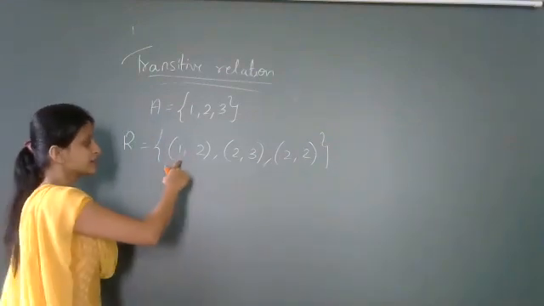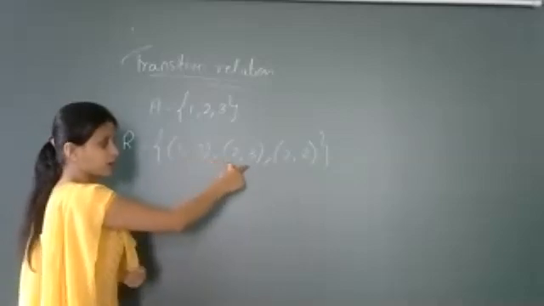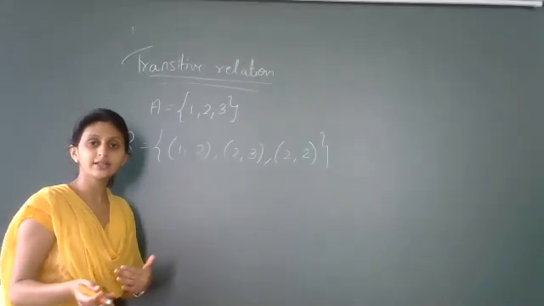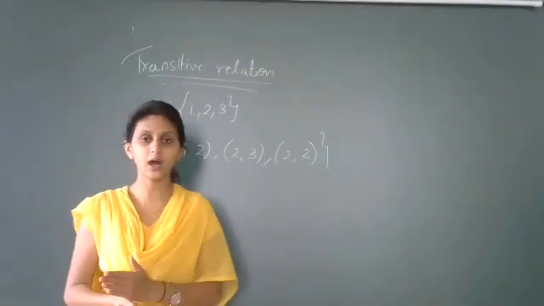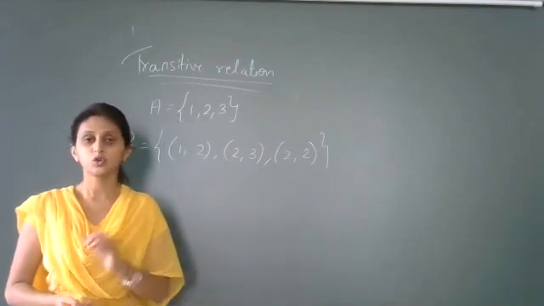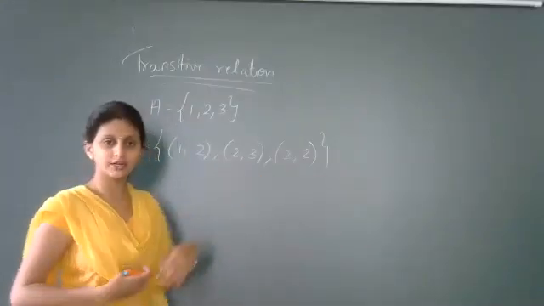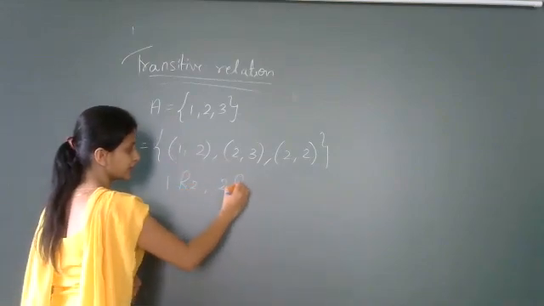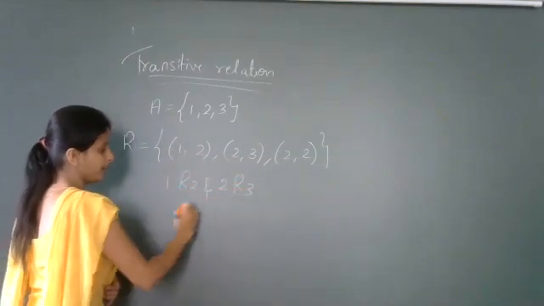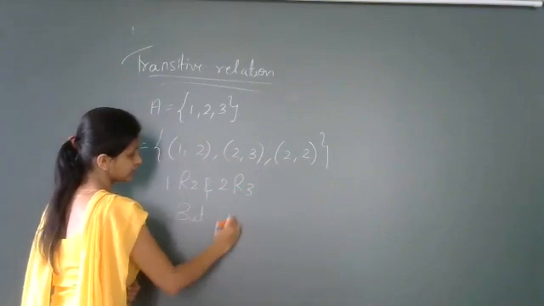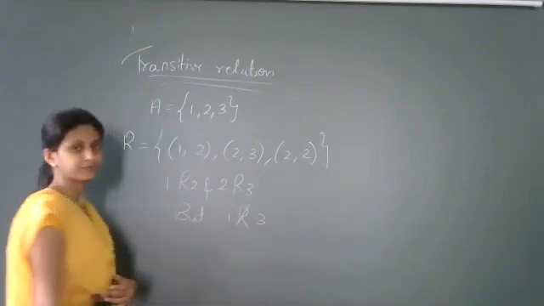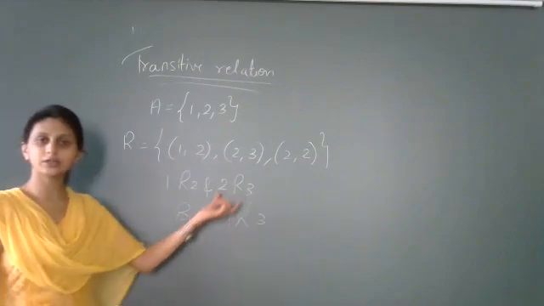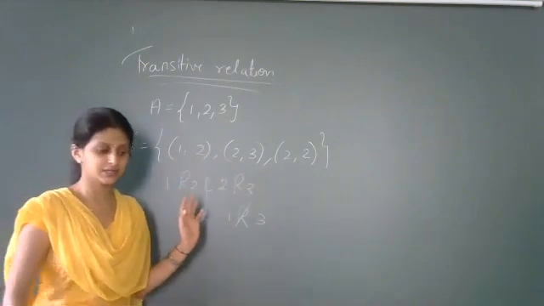Because you have ordered pairs A, B as well as B, C, but you don't have another ordered pair A, C belonging to R. So what do you conclude? You conclude that the relation R is not transitive. Here you can see 1 is related to 2 and 2 is related to 3, but 1 is not related to 3. So you conclude that the relation R is not transitive.